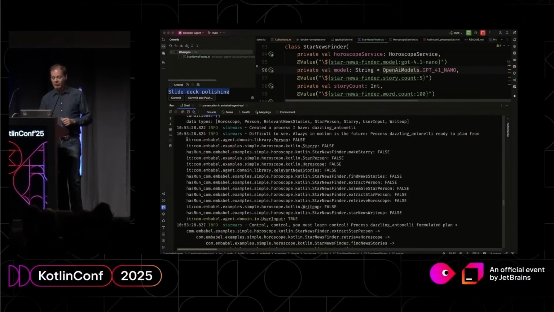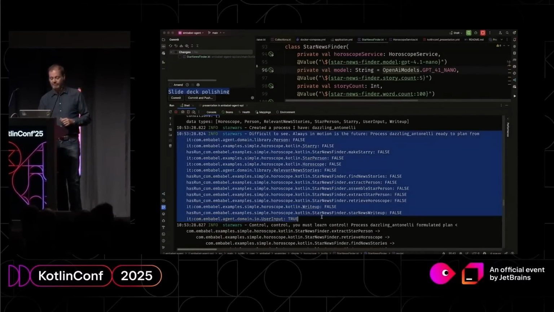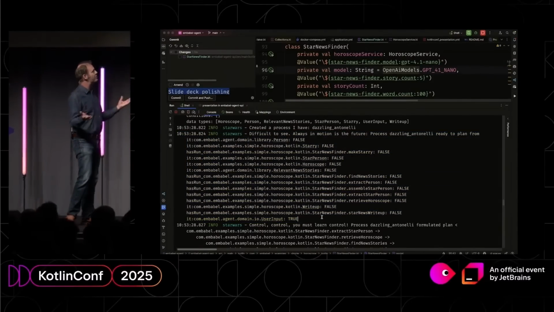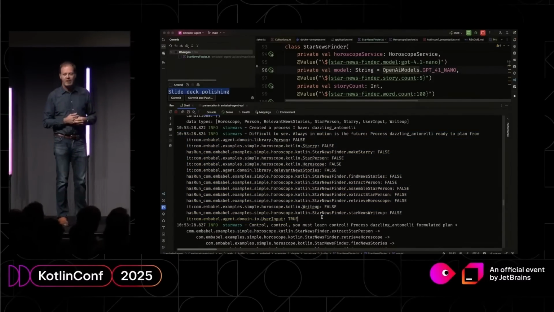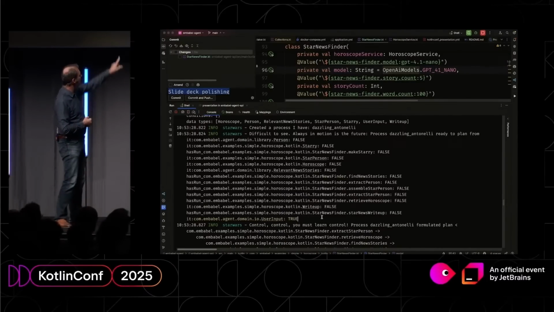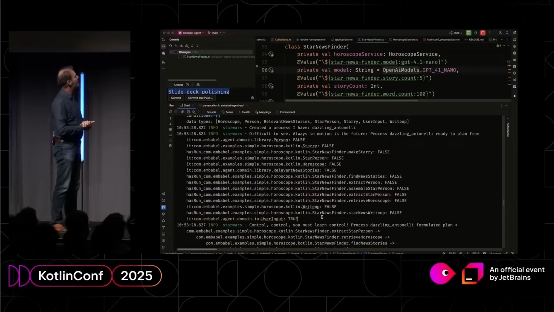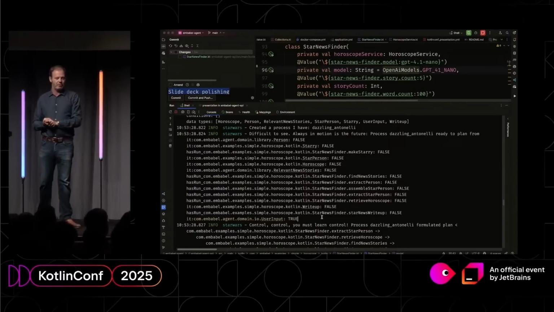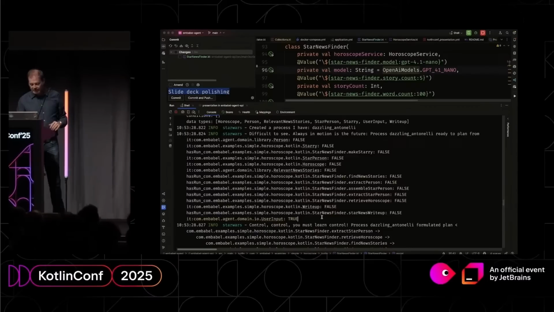So next, it looks at the current world state. The current world state includes values for everything that it knows that it might have to compute in the execution of this flow. And notice the only thing that is true currently is that user input exists. So then it creates a plan.